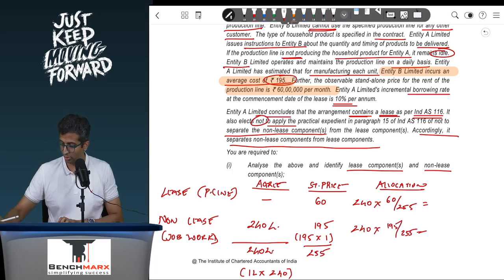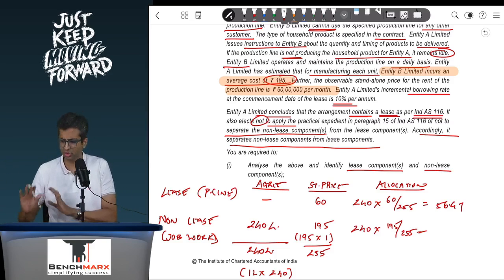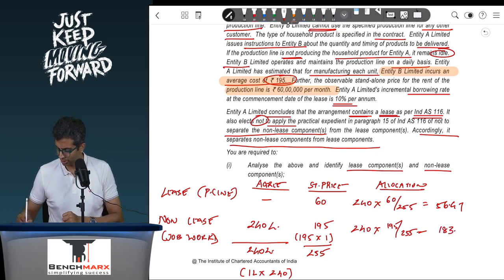So this is what 240 into 60 divided by 255 comes to, let us say, 56.47. Obviously you will have to take the full numbers if you are doing it the way it is done in the solution. I'm just explaining it in principle and hence doing it in lakhs. And 240 into 195 upon 255 comes to around 183.53 approximately.